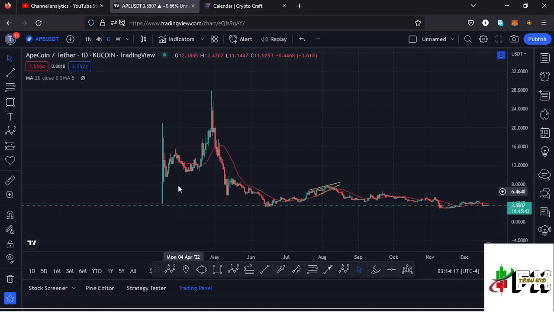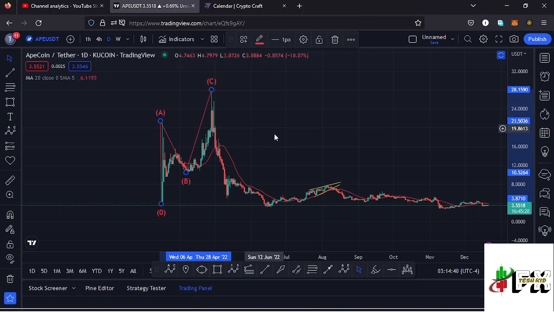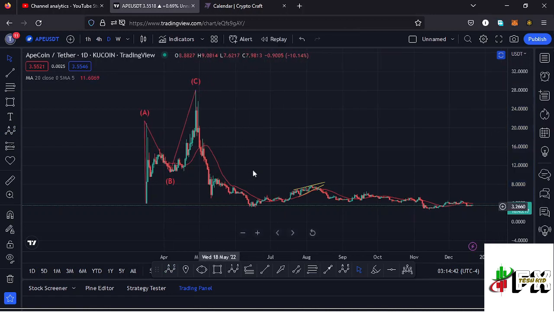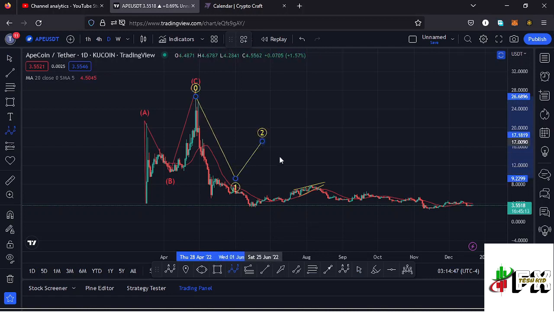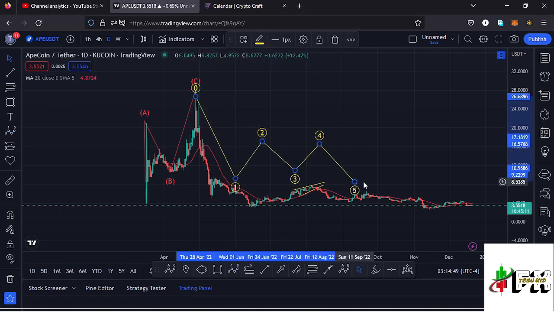Apecoin, from these low prices that we had been trading within, we saw a very nice bounce to the upside, making it to an all-time high at around the $27.89 mark. And in that movement to the upside, this structure is not impulsive, and therefore we can term it as a three-wave structure, having that as the wave A. Then we saw the wave B, then the wave C took us to an all-time high, and after seeing the all-time high, we have been seeing low prices in a movement that I'm terming as a five-wave structure to the lower side, and this is better seen on the lower time frames.